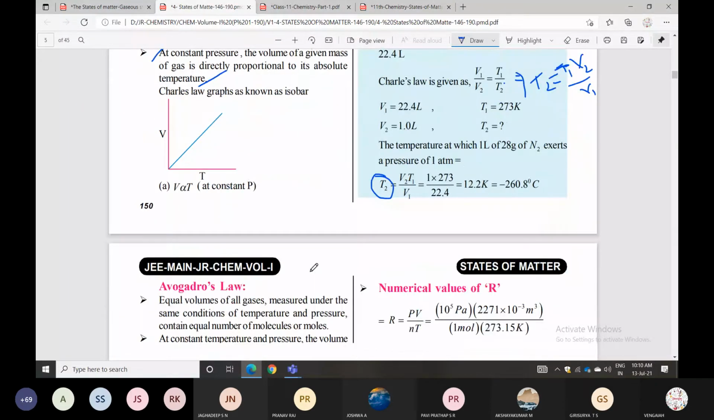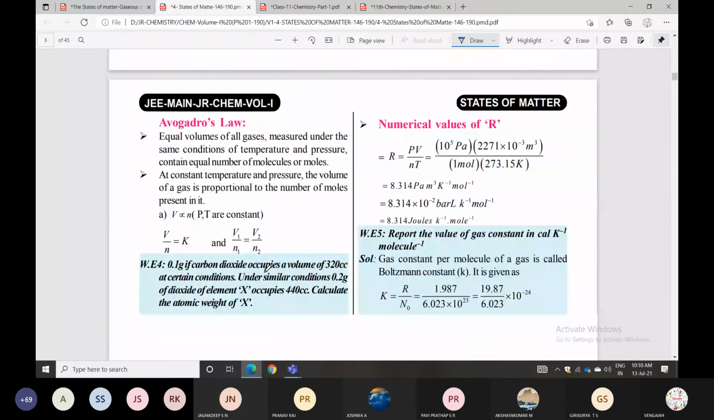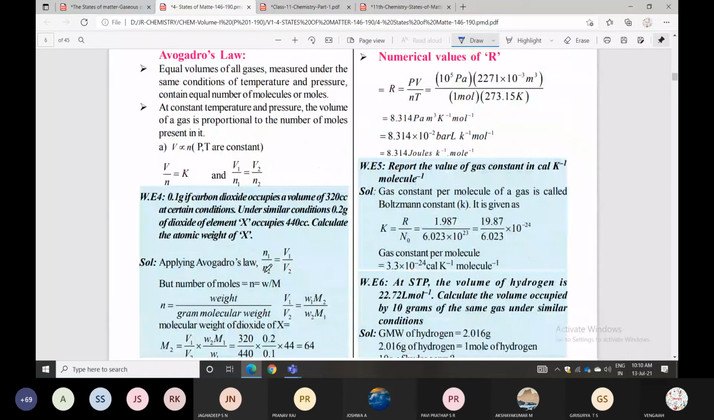Next one is Avogadro's law. Check the definition once again: equal volumes of all gases measured under the same conditions of temperature and pressure contain an equal number of moles. At the same temperature and pressure, equal volumes contain an equal number of molecules. So equal volumes of any gases contain equal numbers of moles.